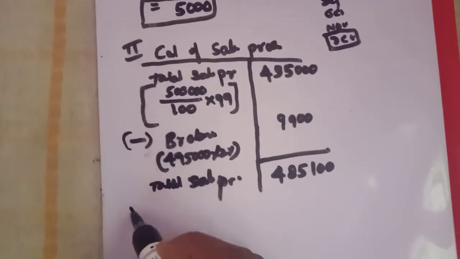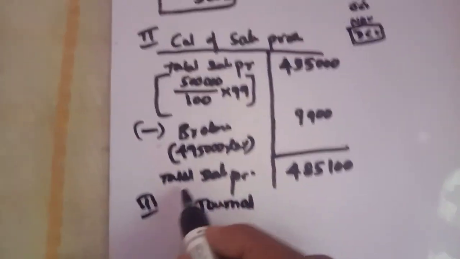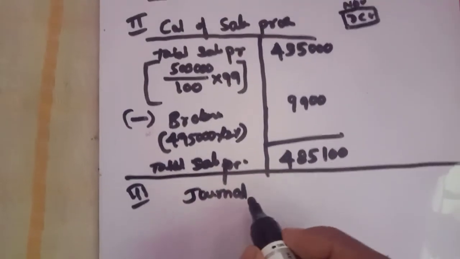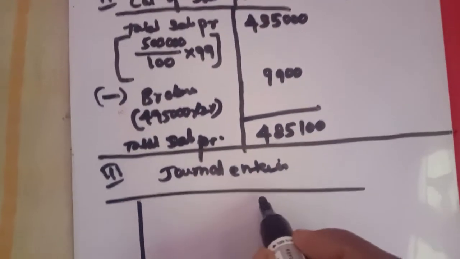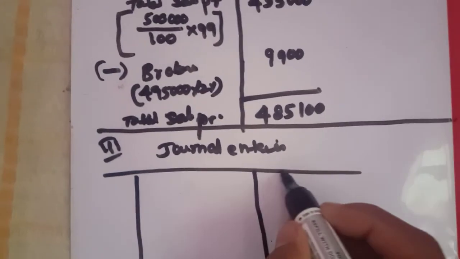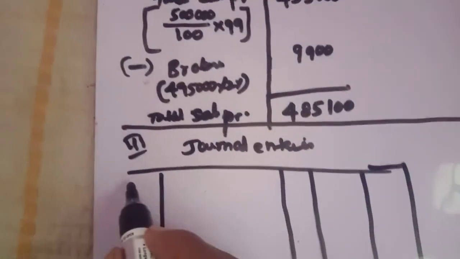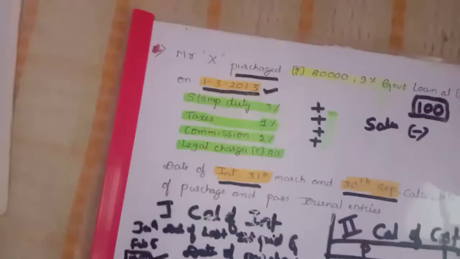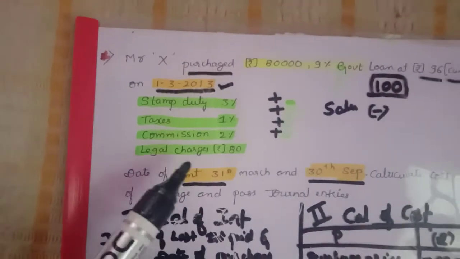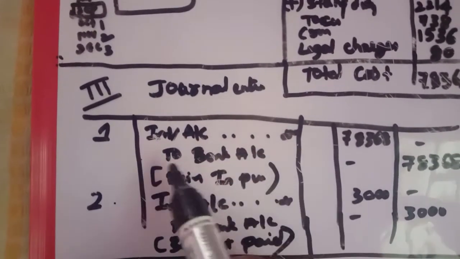Next, step number 3, journal entries. As usual, serial number column, particulars column, ledger folio, debit and credit. In the previous problem they gave purchases, but in this problem they gave sales. In the previous problem the first entry was investment account debit to bank account.